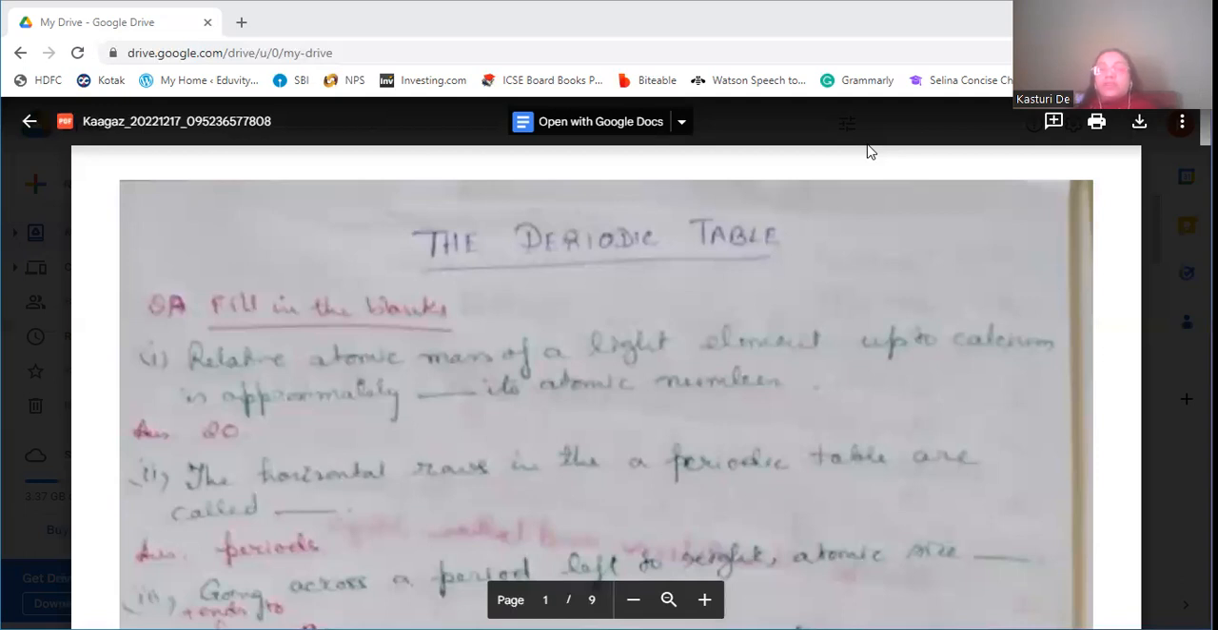Today's discussion, as I told you, is the periodic table question answers according to the ICSE syllabus class 9. First we will discuss the fill in the blanks. The relative atomic mass of light elements up to calcium is approximately twice its atomic number. It's 20. The horizontal rows of the periodic table are called periods.